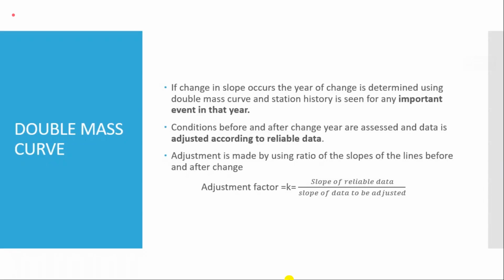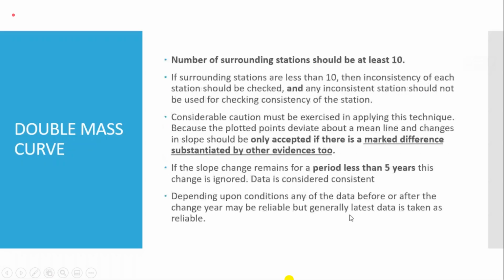Don't make up reasons on your own. From the observation of the station's record, these reasons can be found, and once they are found, then the correction should be applied. It is said that the number of surrounding stations for this double mass analysis should be at least 10.